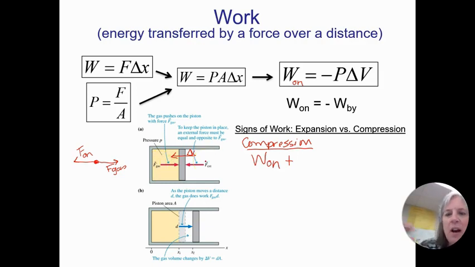It's like trying to push it out. Get this thing away from me. I want to go down to lower pressure. It is opposite of the displacement. So in a compression, the work by the gas, by the gas's force, is negative.